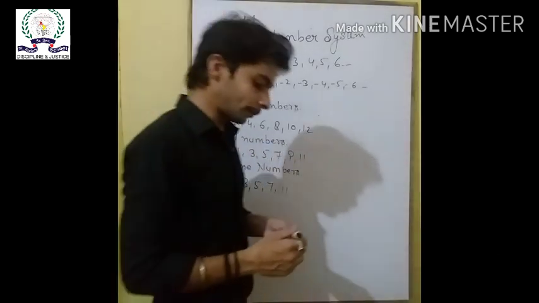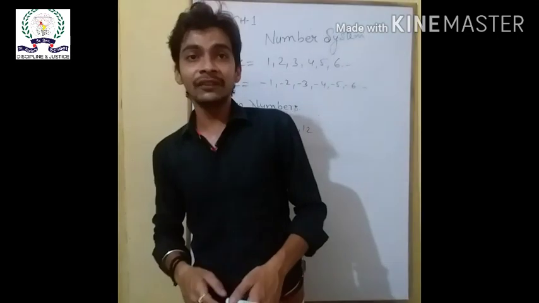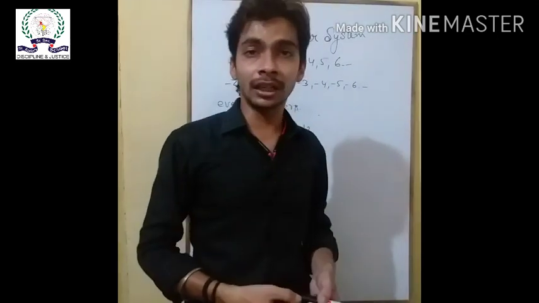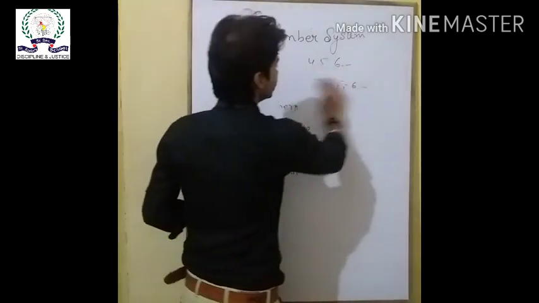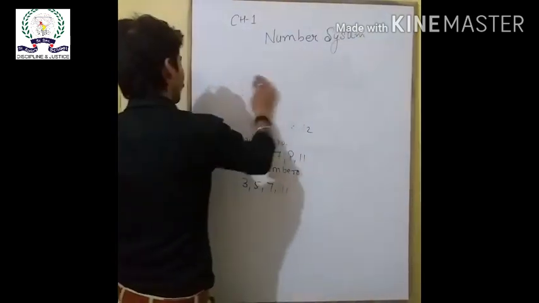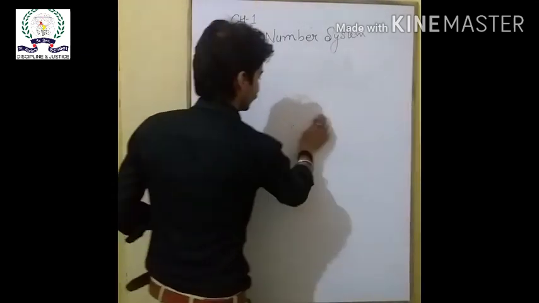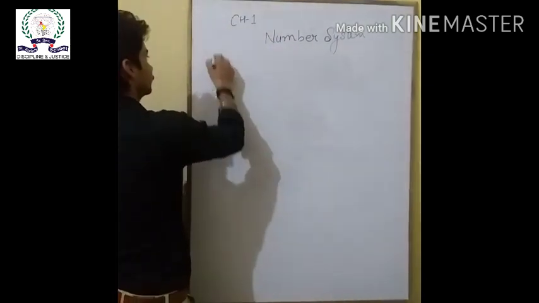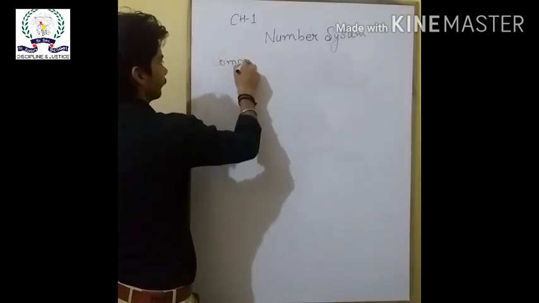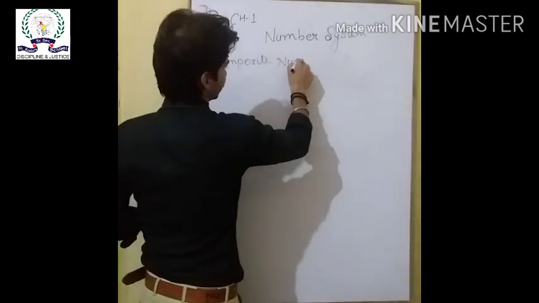In this way, the next topic is the composite numbers. The numbers divisible by itself or any other number are called the composite numbers. Composite numbers.